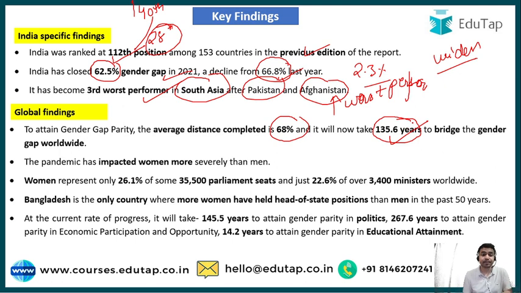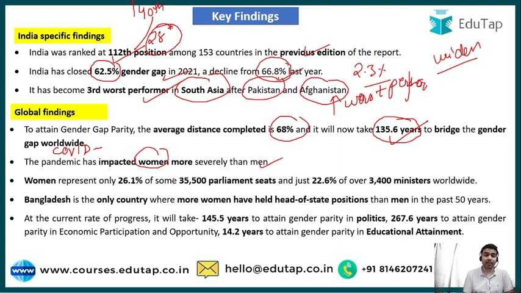And guys, there is another important thing that the report has cited here, that the COVID-19 pandemic has impacted women more severely than men. It is once again a very important observation from the report itself.